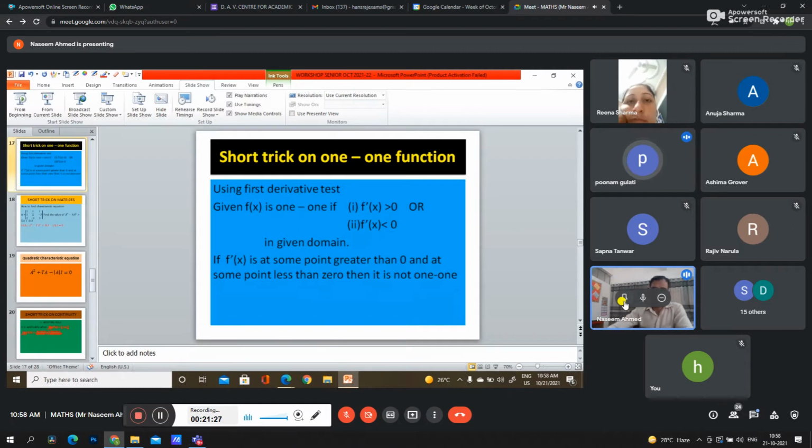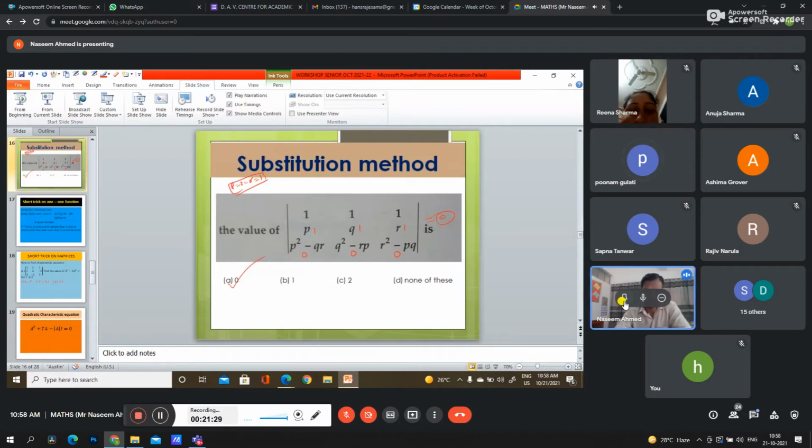Now some short trick. Excuse me, sir. Yes, ma'am. In the last question, it was not mentioned that P is equal to Q is equal to R. But yes, ma'am, we have taken the same value. Ma'am, here no condition is given. If you have any conditions, we can say otherwise, but here nothing is given about the condition. So we can let the value of P, Q, R equal to 1, or you can take other values also. Okay, sir. Yes, ma'am.